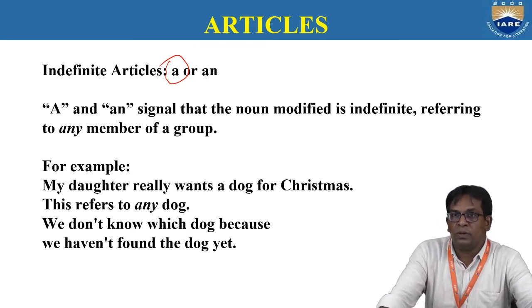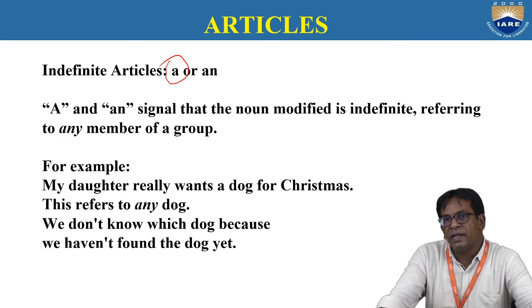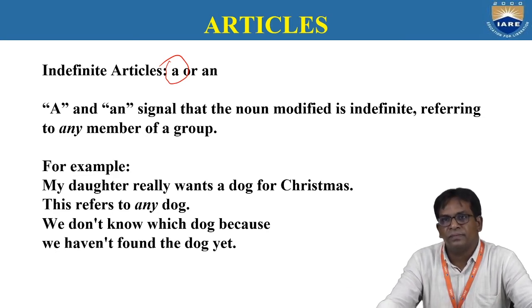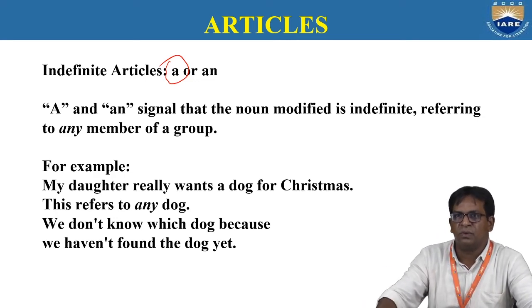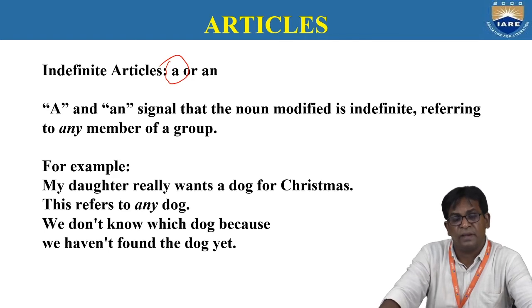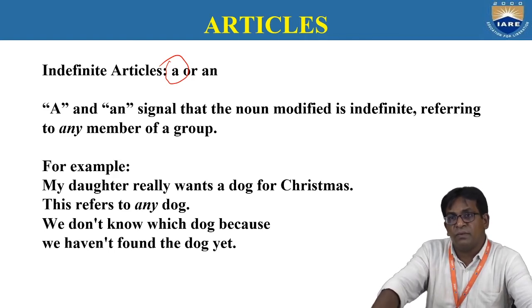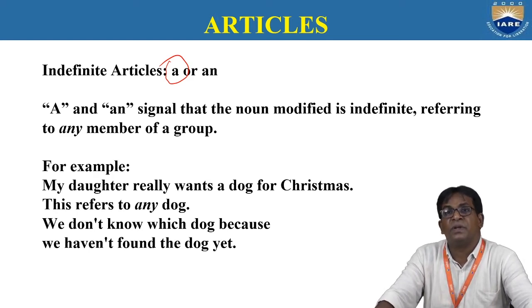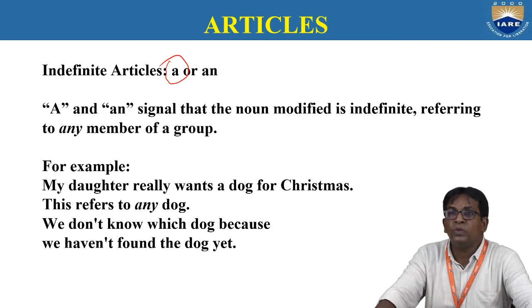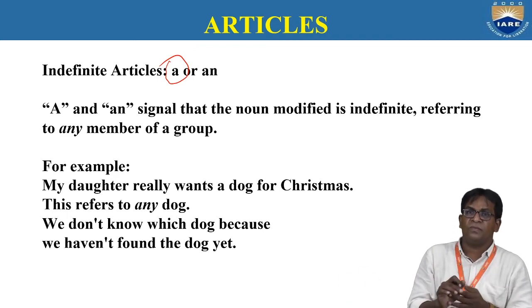Why here "a dog"? Any dog. He hasn't bought one so far. He is looking for a dog to buy. At that time, we have to use "a dog". This refers to any dog. We don't know which dog because we haven't found the dog yet.